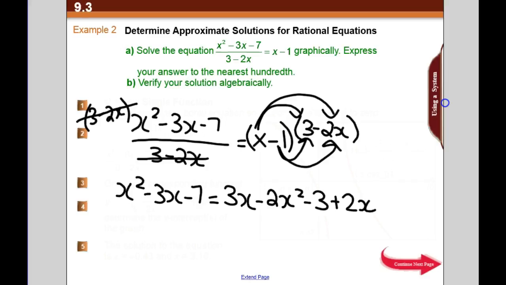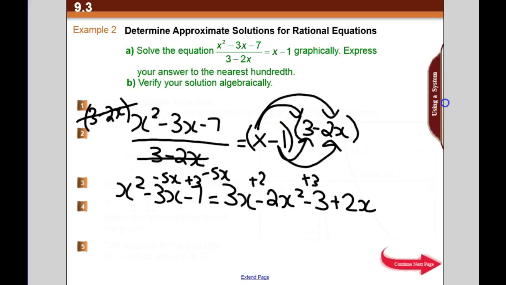Okay, now the key is to get everybody over on one side and see if we can factor it. Okay, so I'm going to, well, let's move these. They would have to be the same to cross off. One's a minus, and there's a 2x here. So these are like 3x plus 2x. So we're actually going to subtract 5x over. Okay, so subtract 5x and add a 3 over here.